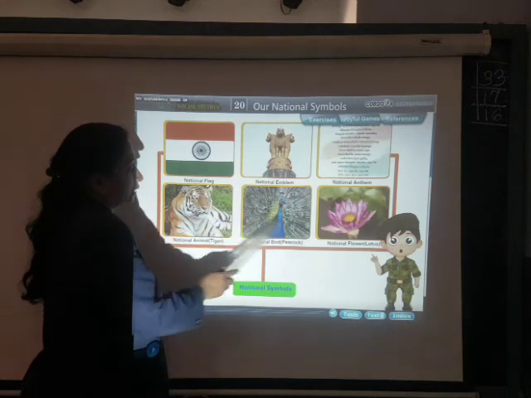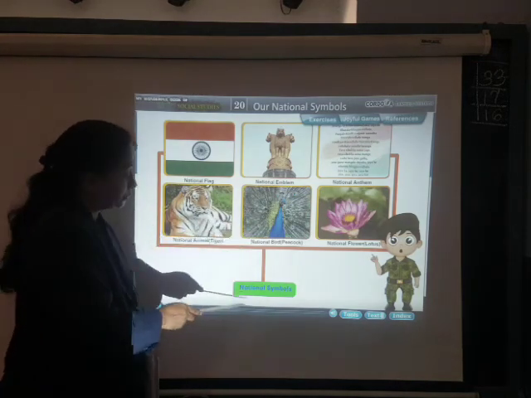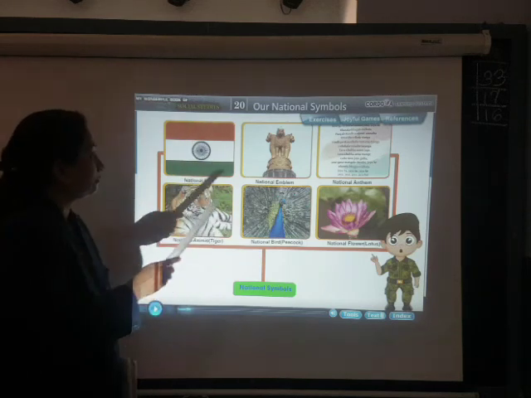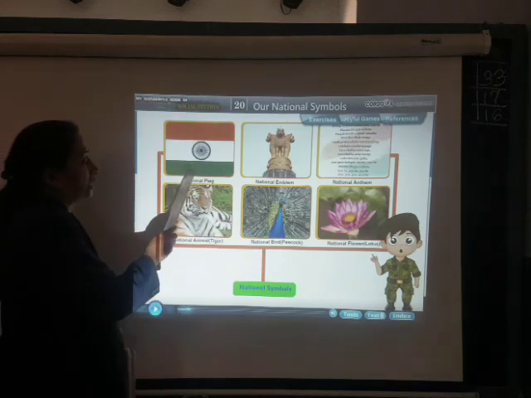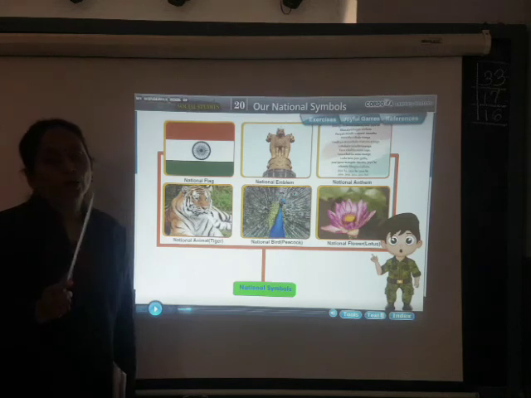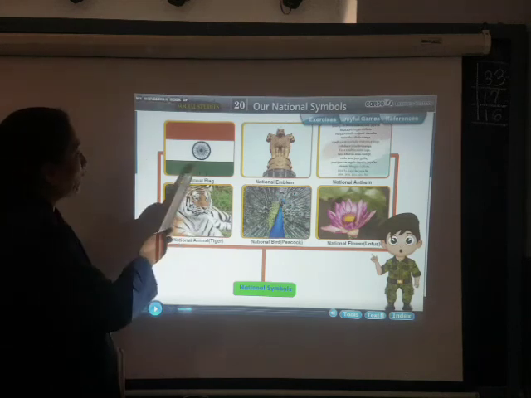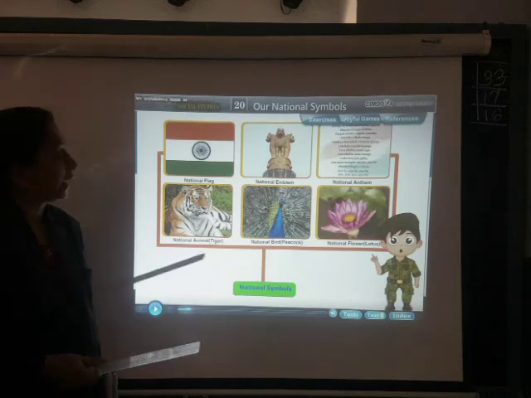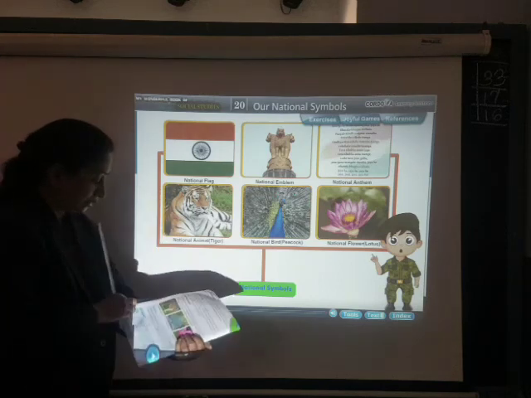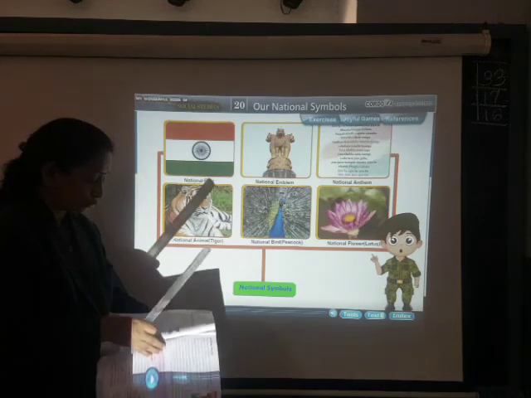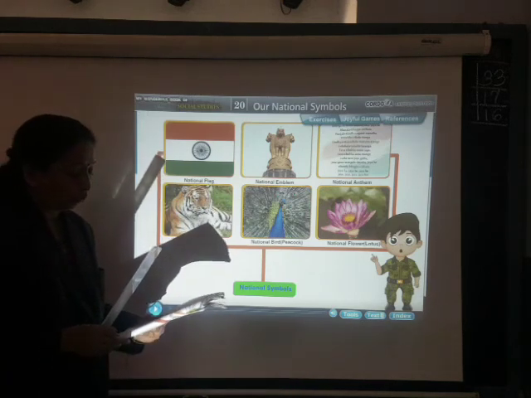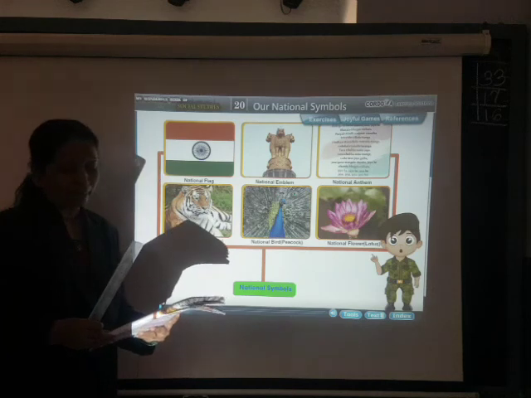So these all, 6 of them, are our national symbols, and they are very important. You have to respect them. About the flag I am saying now, you don't have to put this flag down anywhere. You have to respect that flag. See here in the textbook it is given how we have to regard this. The national flag can be flown from sunrise to sunset.